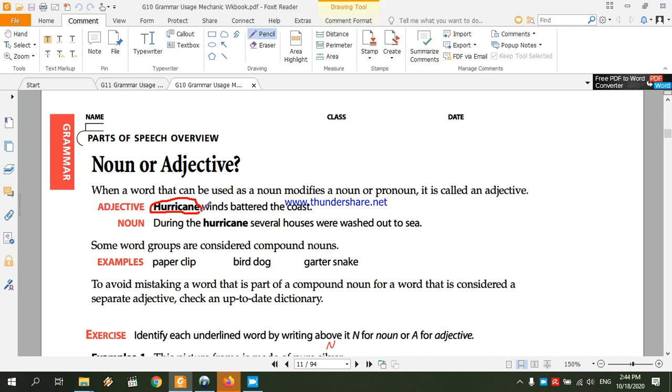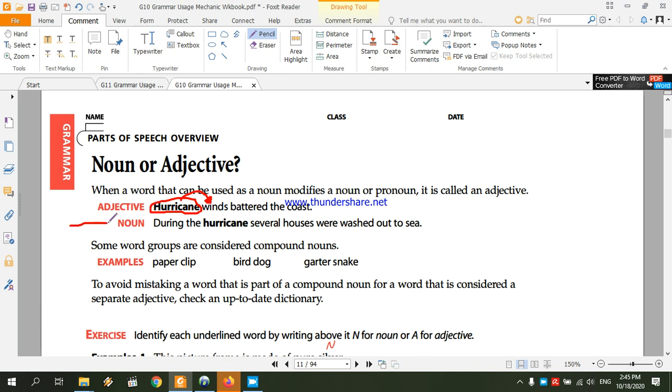Originally, the word hurricane is a noun. However, in this sentence specifically, it is used to describe a certain type of winds. So the speaker is talking about a certain type of winds, not any winds or winds in general. He's talking about the hurricane winds. So in this sentence, the word hurricane is used as an adjective.